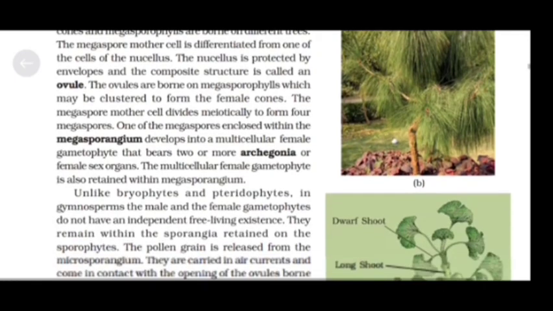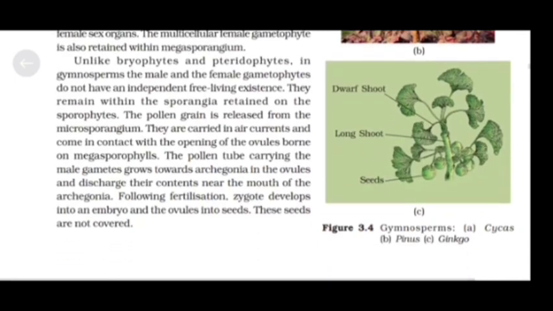Unlike bryophytes and pteridophytes, in gymnosperms, the male and the female gametophytes do not have an independent free-living existence. They remain within the sporangia retained on the sporophytes. The pollen grain is released from the microsporangium. They are carried in air currents and come in contact with the opening of the ovules borne on megasporophylls.